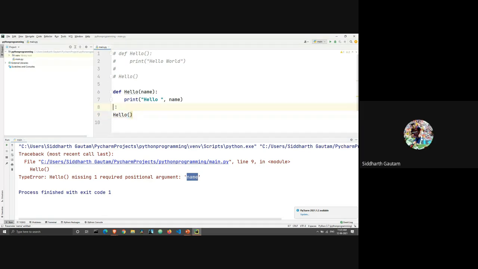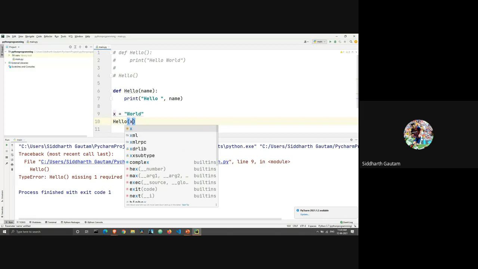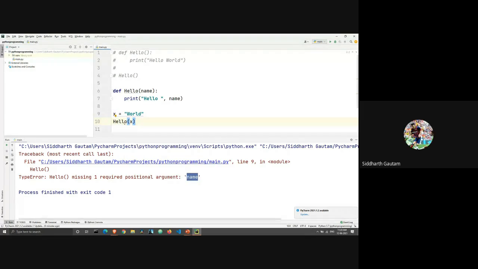So what I'm going to do is, let's say I will take a variable x, and inside the variable x, I will store the value world. And then I will call hello x. What's happening here is I'm calling the function with the value of x, which means when this function gets executed on line 6, the value of x will be equal to the value we are sending to the variable name.